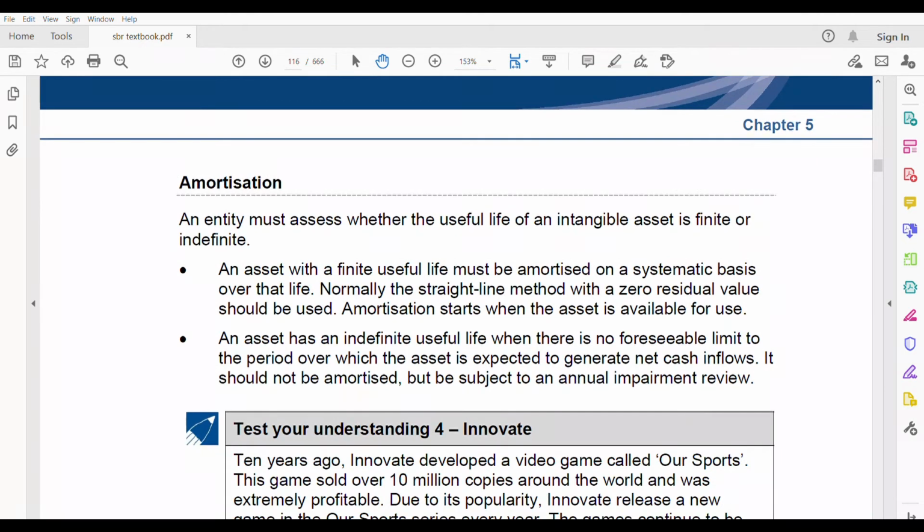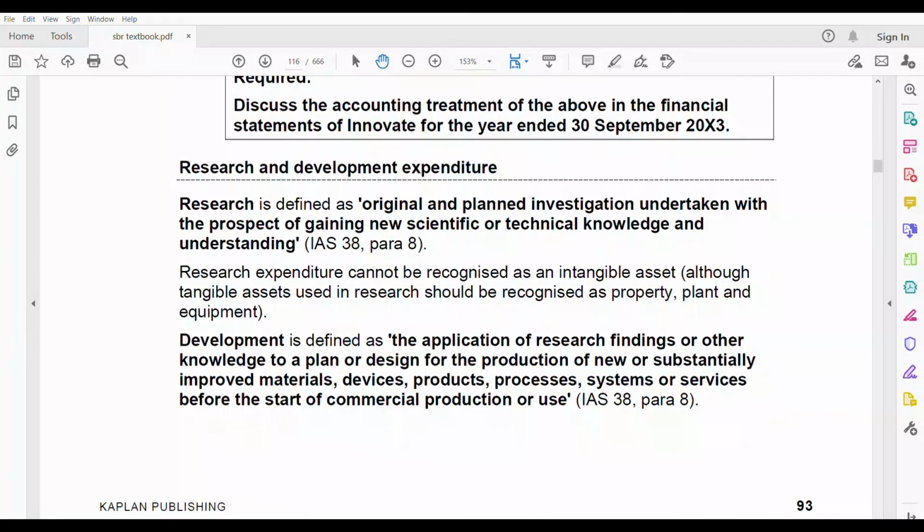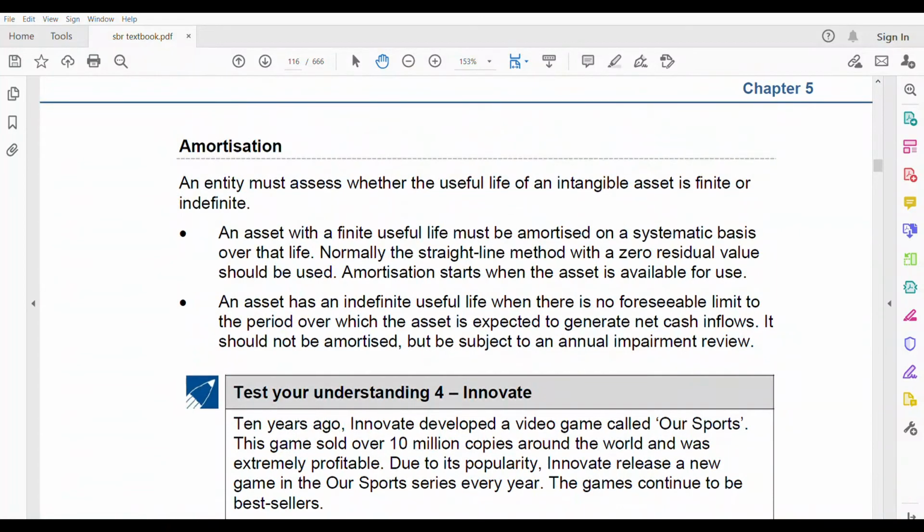Now amortization. Let us go to amortization. Remember that we went through depreciation for IAS 16. Same way now we are going through amortization for intangible assets also. But if you see, the list is not too big, it's just 2 points. Entity must assess whether useful life of an intangible asset is finite or indefinite. The word you should look for is this. Is it finite or is it indefinite?